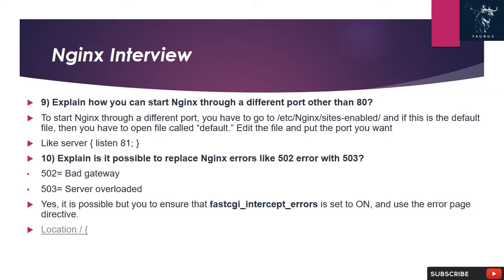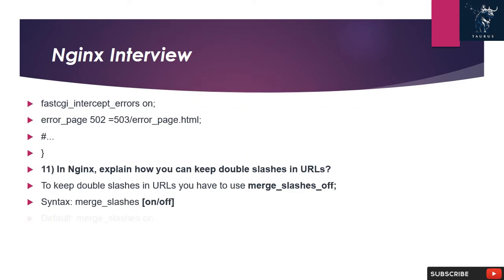Yes, it is possible, but you have to ensure that fastcgi_intercept_errors is set on, and use the error_page directive. location, fastcgi_pass 127.0.0.1:9001, fastcgi_intercept_errors on, error_page 502 =503 /error_page.html.